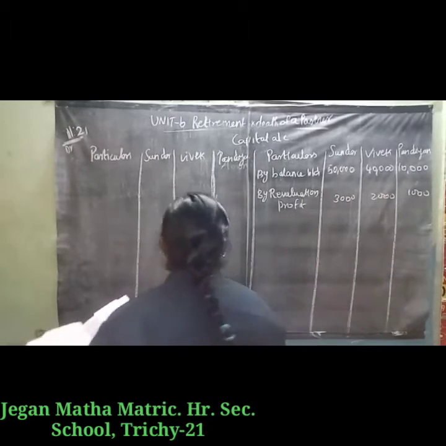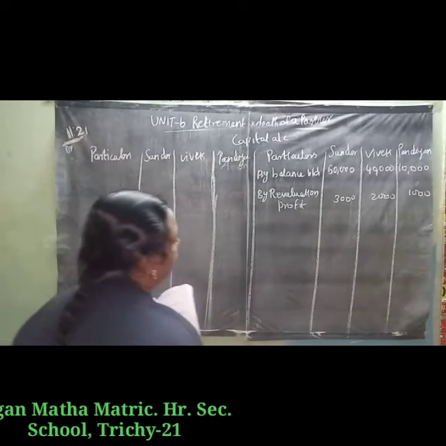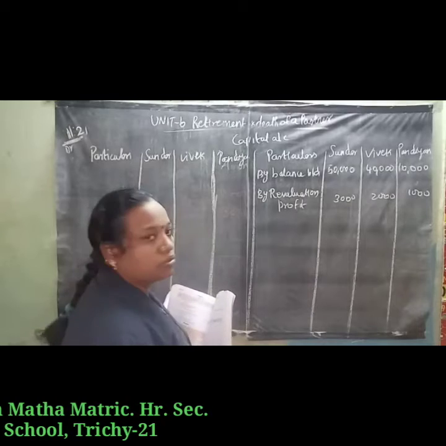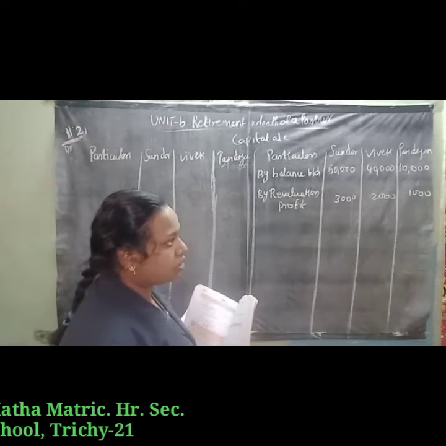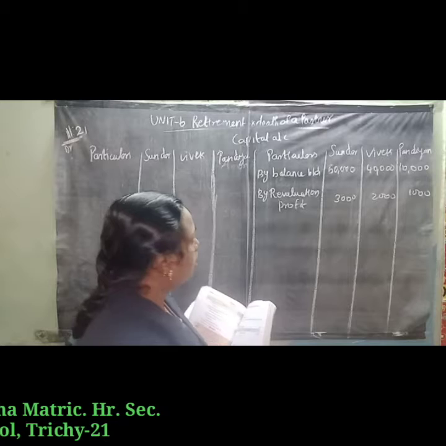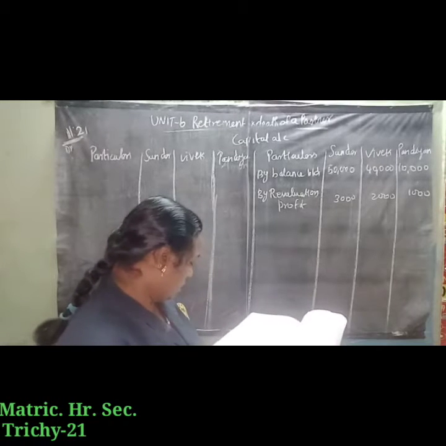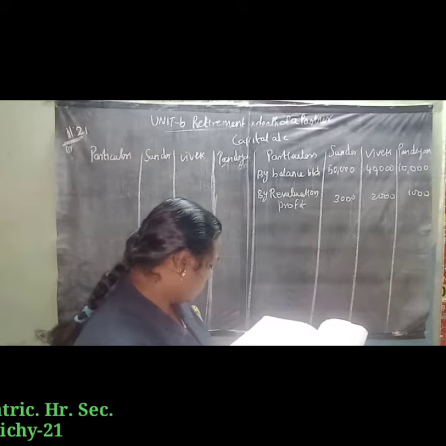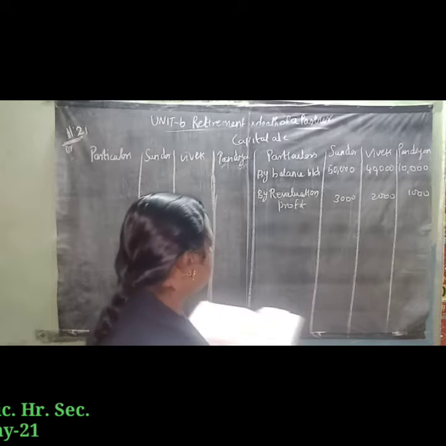Next we have to share the profits: general reserve, profit and loss and workmen compensation. In this sum, only the general reserve appears in the balance sheet, 36,000.